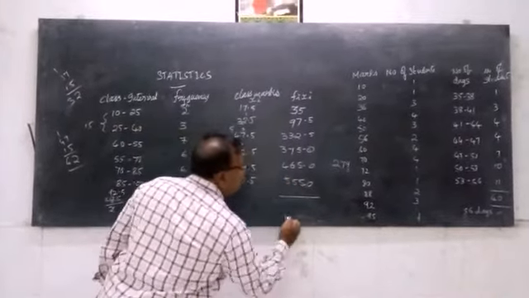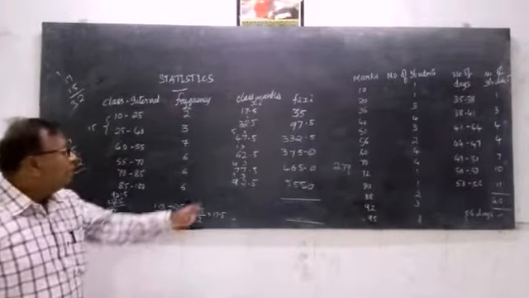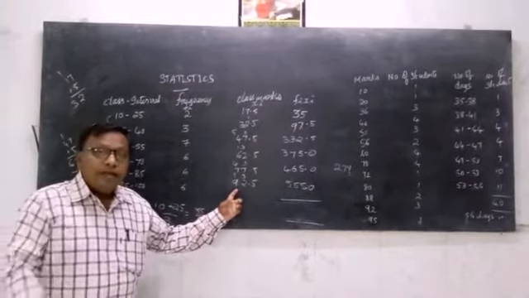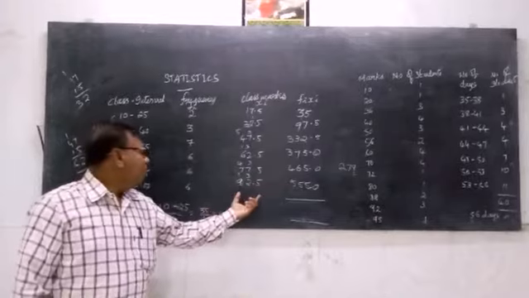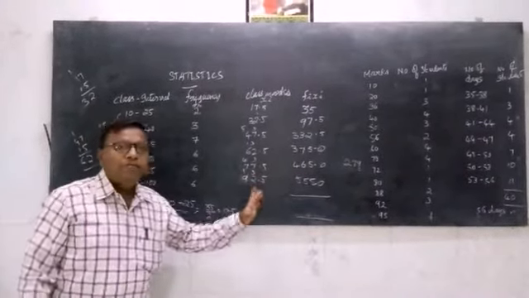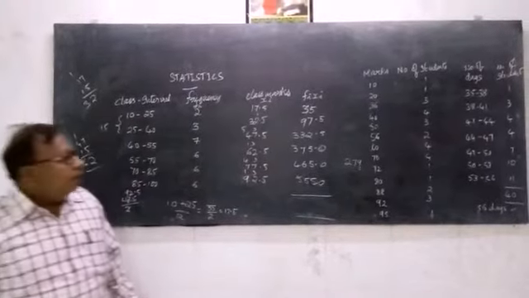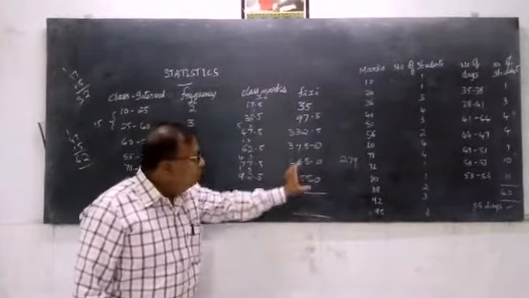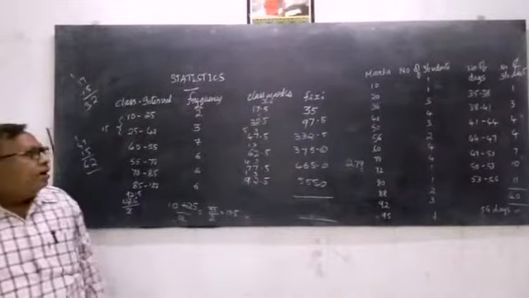A small mistake has been committed by me. Earlier I had written 132.5, but it is 92.5, please correct it. Now this last column's values have also been obtained.